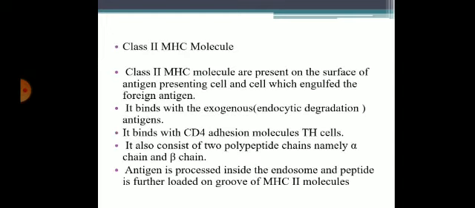Coming to MHC class 2 molecule. MHC class 2 molecules are present on the surface of antigen presenting cells and the cells which engulf the foreign antigen. It binds with exogenous or endocytic degradation of antigen. It binds with CD4 adhesion molecules, T helper cells. It also consists of two polypeptide chains, alpha and beta. Antigen is processed inside the endosomes and the peptide is further loaded on a groove of MHC class 2 molecule.